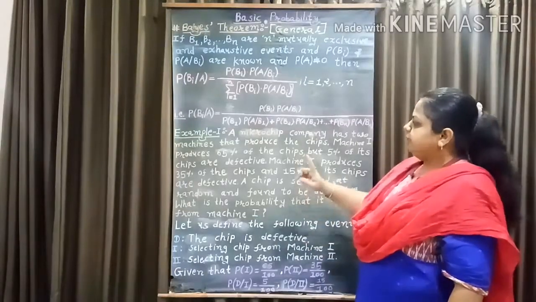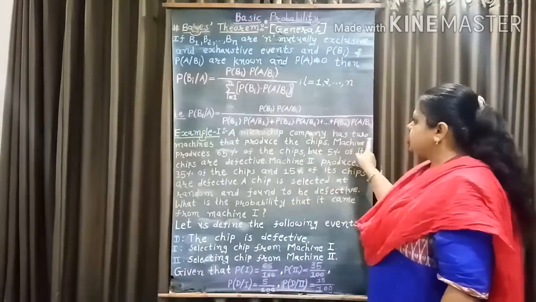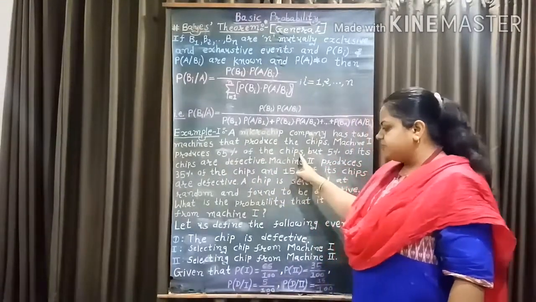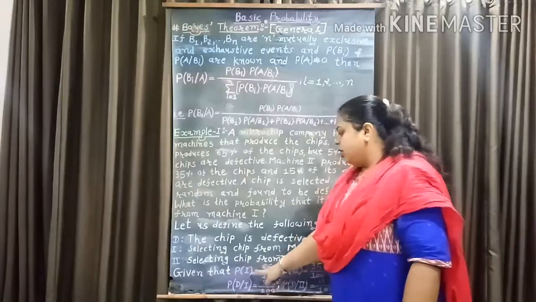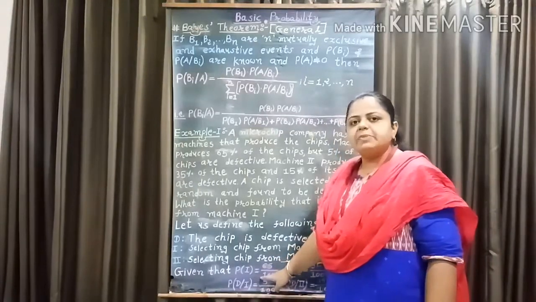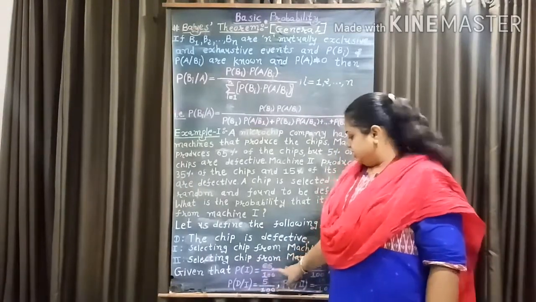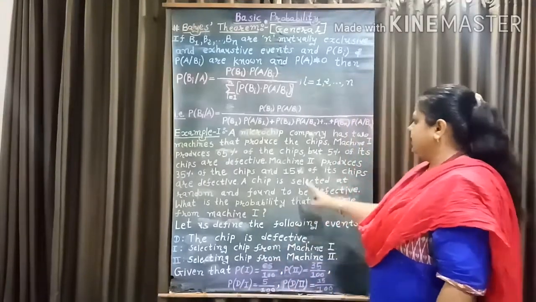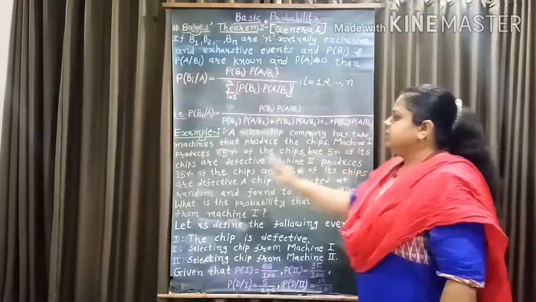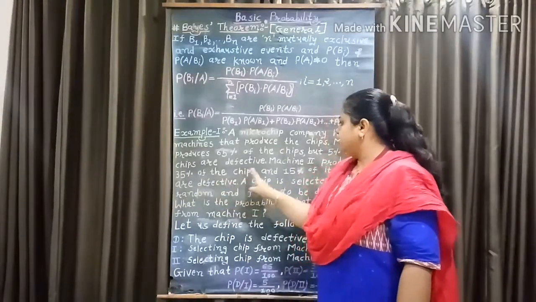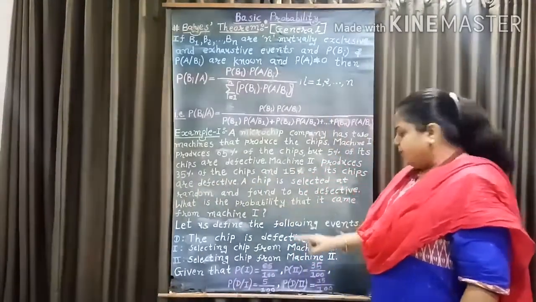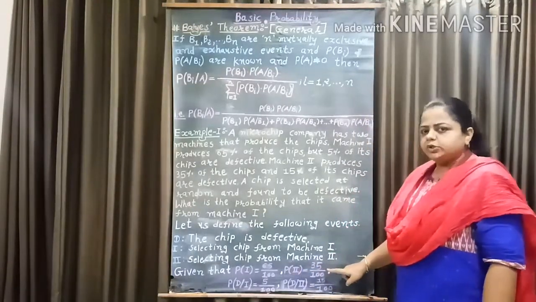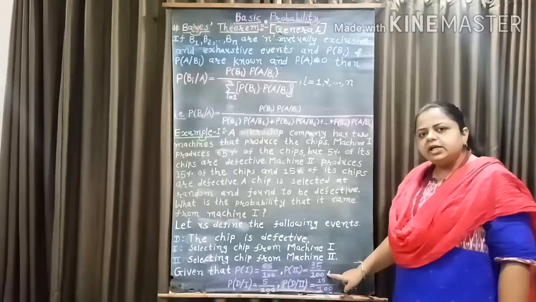Machine 1 produces 65% of the chips, so probability of 1 equal to 65% equal to 65 over 100. Machine 2 produces 35% of the chips, so probability of 2 equal to 35% equal to 35 over 100.